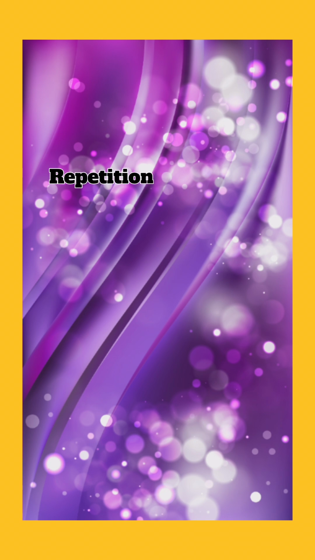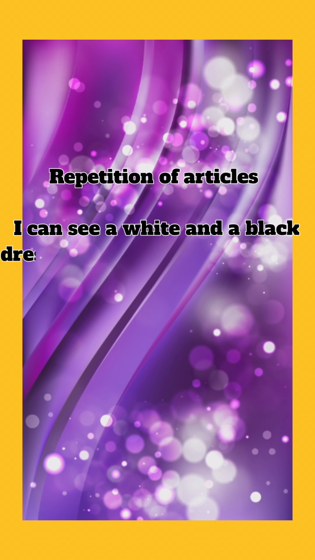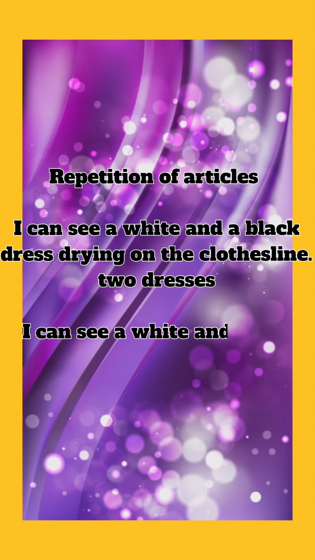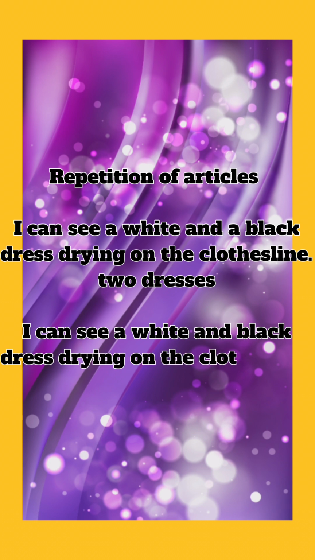Let's discuss the repetition of articles also because it changes the meaning of the sentence. For example, I can see a white and a black dress drying on the clothesline. Here, two dresses are there, one white and the other black. But if I say I can see a white and black dress drying on the clothesline, here only one dress is there, which is white and black.